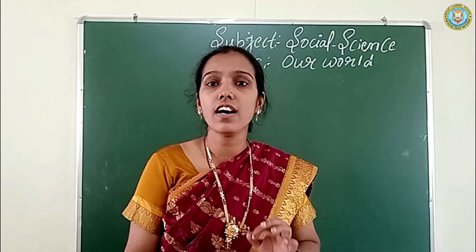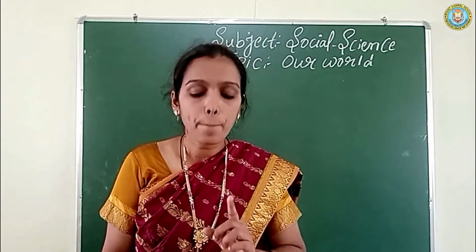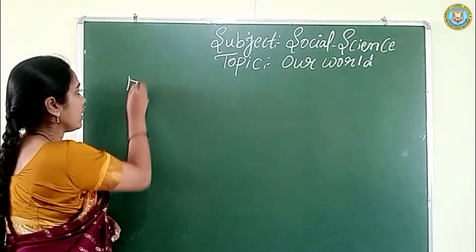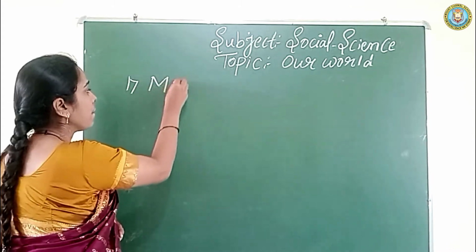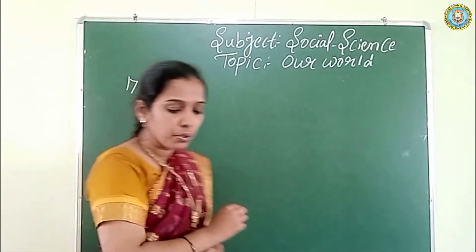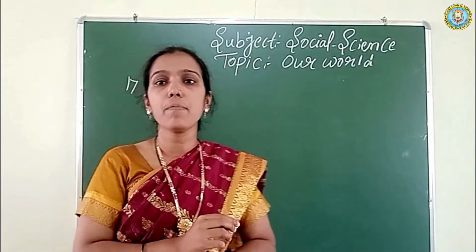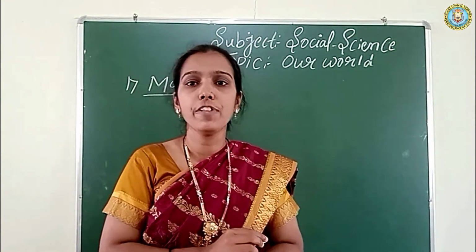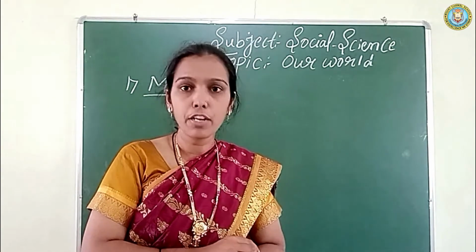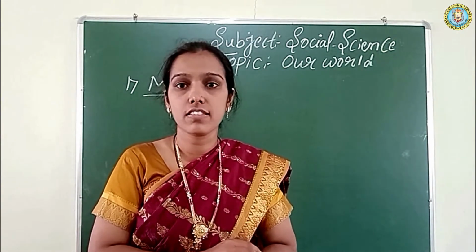Answer is map. M-A-P. Map is a two-dimensional representation of the earth.